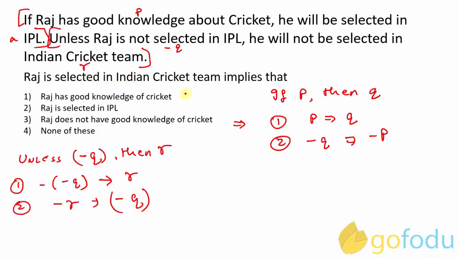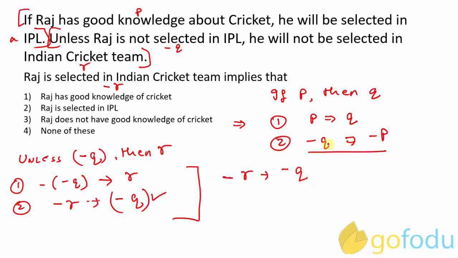So Raj is selected in Indian cricket team. This is negation of R. So it is asked that negation of R implies what, right? So here we can clearly see that negation of R implies negation of Q. Negation of Q is Raj is not selected in IPL. But Raj is not selected in IPL is not available in any of the option choices. So we have to take some other route. Negation of R implies negation of Q.